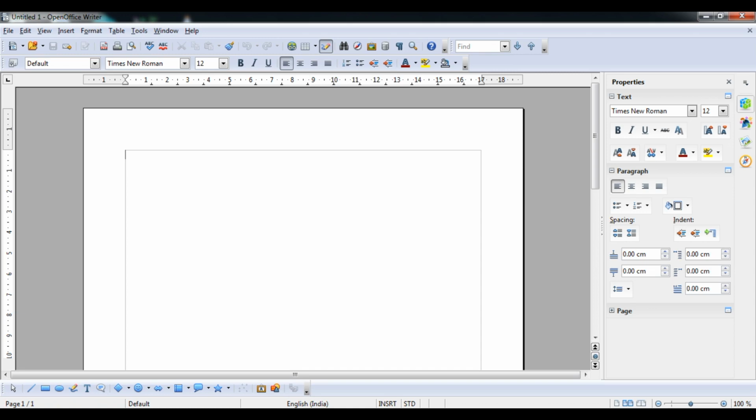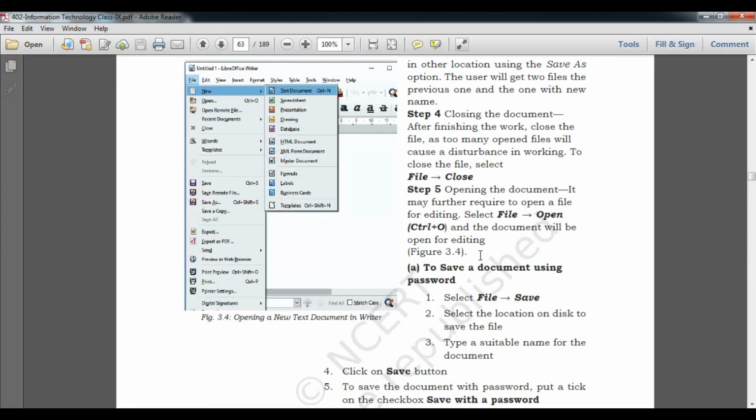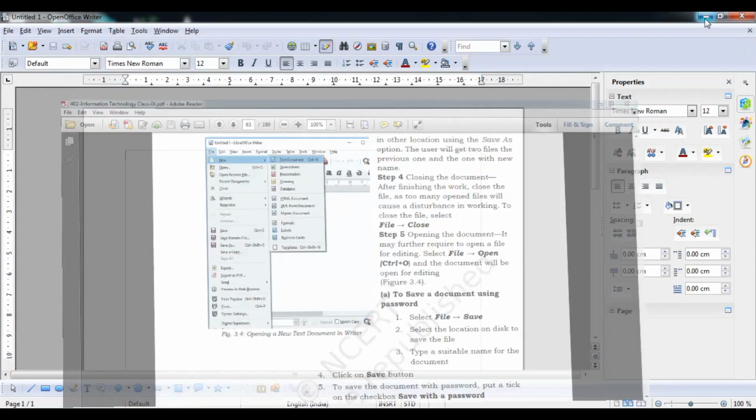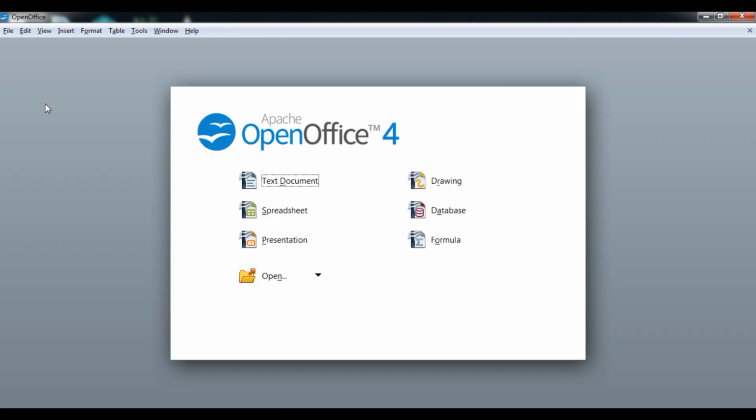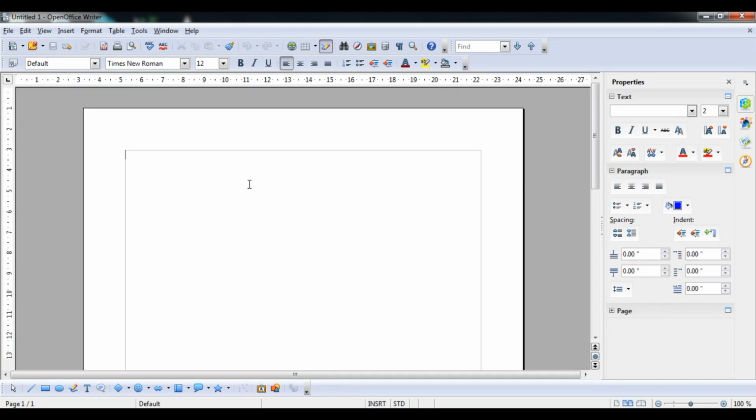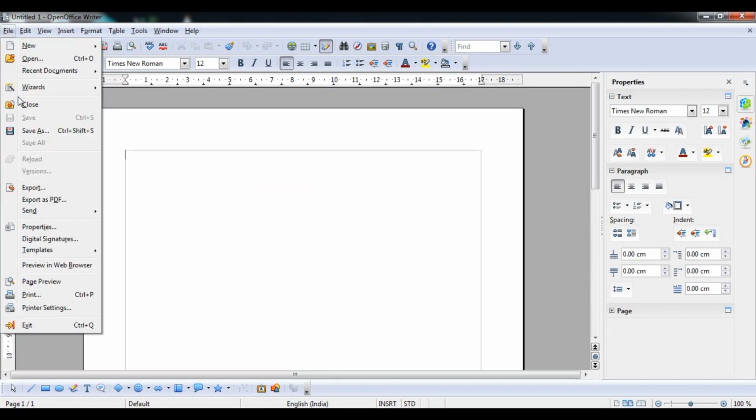So how to do that? First of all, we are going to see how to open a file. Suppose I close this file, go to this option and then close the file. Okay students, you can open the file by directly clicking this,